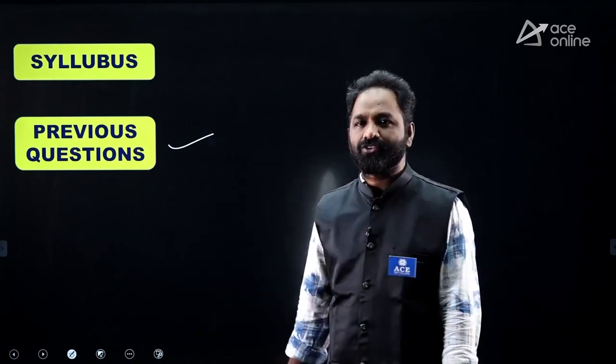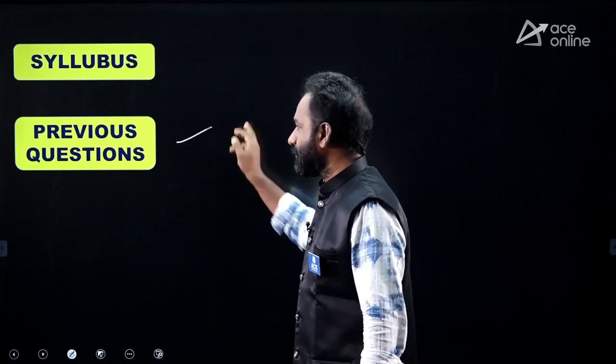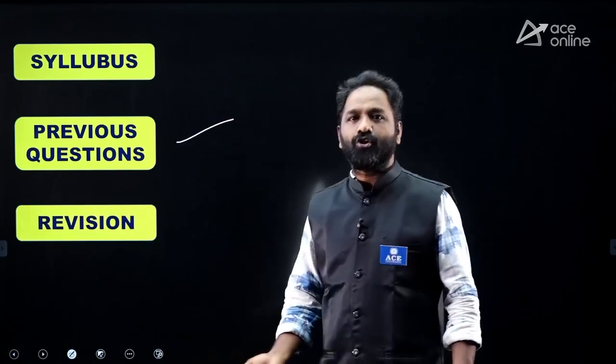You will get an idea of how the examiner is thinking, because when preparing for a competitive examination, you should catch the pulse of the examiner: how he is framing a question from physics, from polity, from chemistry. Our preparation should be matched with the examiner and the examination. So the right strategy is very, very important. So observe the previous questions, and then revision.